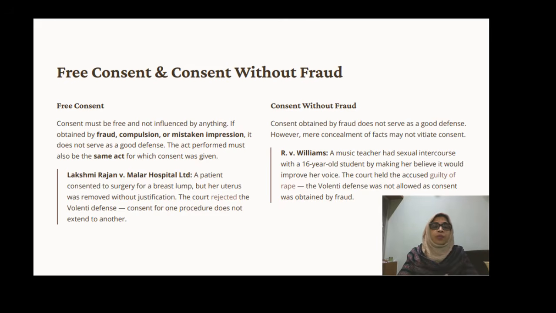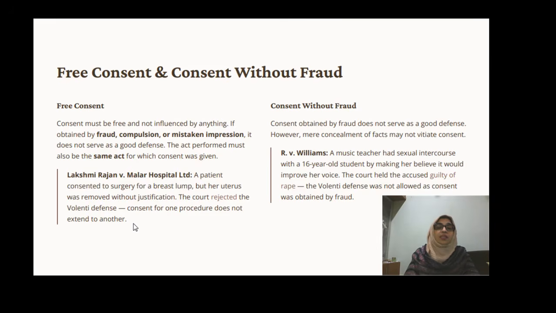Free consent. It should be free consent, but there are two very landmark cases. It is about compulsion and mistaken impression, that is, Lakshmi Rajan versus Malar Hospital Limited. In that case, the patient consented to surgery for a breast lump, but her uterus was removed without justification. The court rejected the volenti non fit injuria defense. Consent for one procedure does not extend to another.